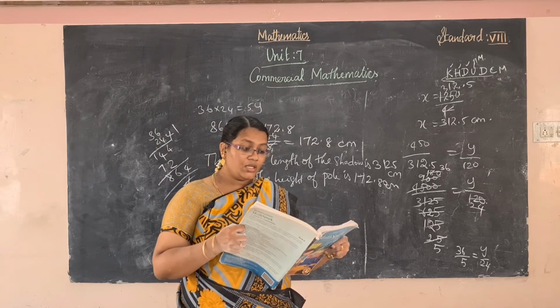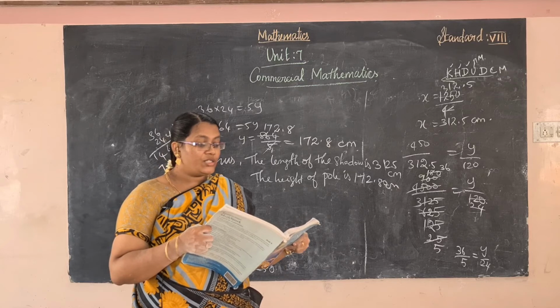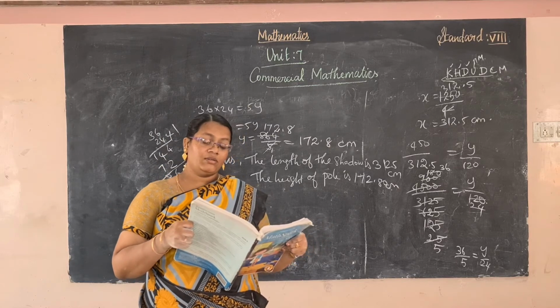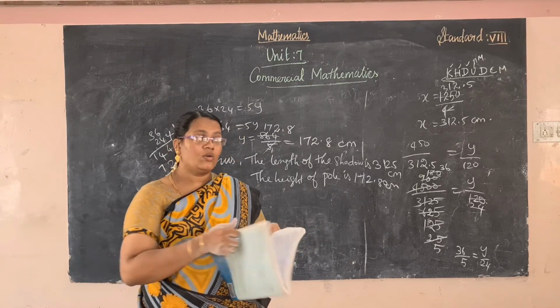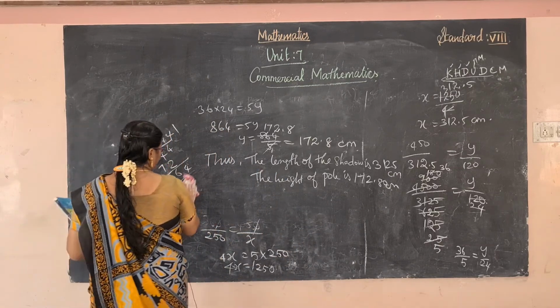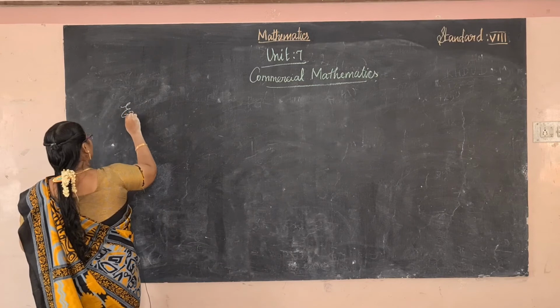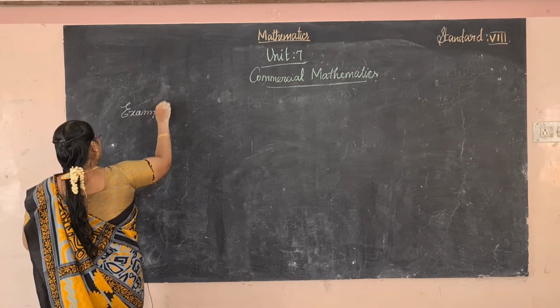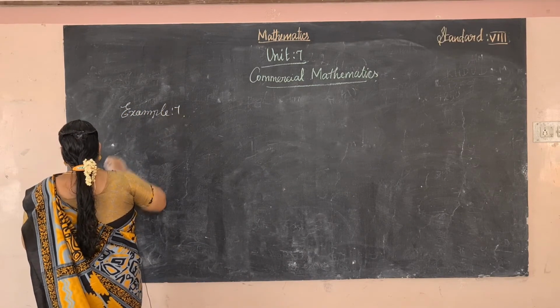How much does he need to pay for 8 kg? For 3 kg it is 135, so for 8 kg it will increase. It's a direct variation. Okay, it's a direct variation. Example 7, Mandeep purchased.